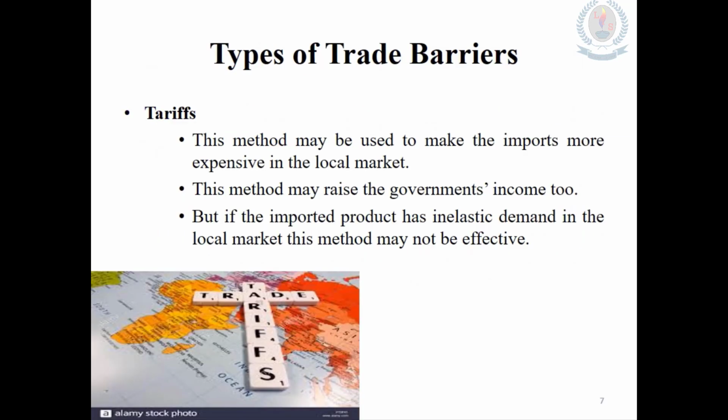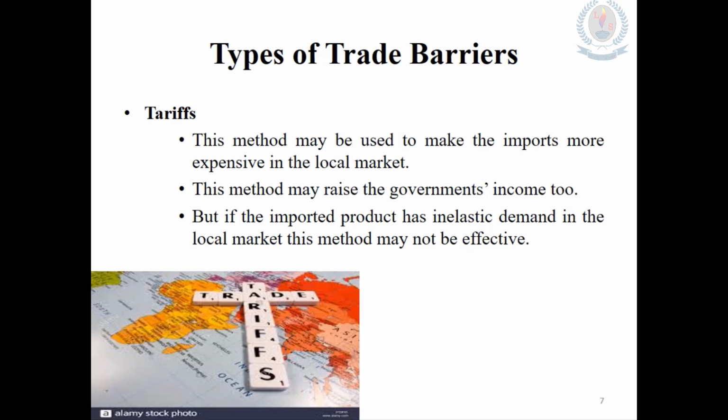Now children, we will look at what are the types of trading barriers that the governments are practicing. The most popular trading barrier is tariffs. That means taxes imposed on the imported goods. This method is used to make the imported goods more expensive in the local market. Other thing is, with this method the government can earn a good revenue as tax.